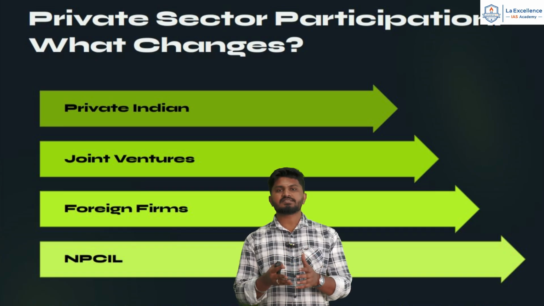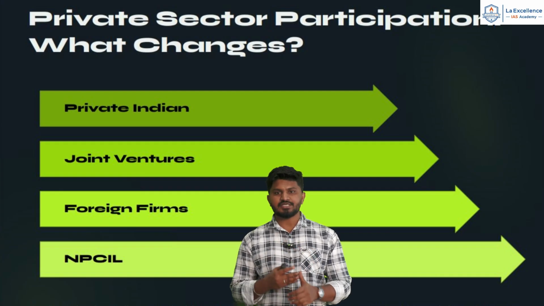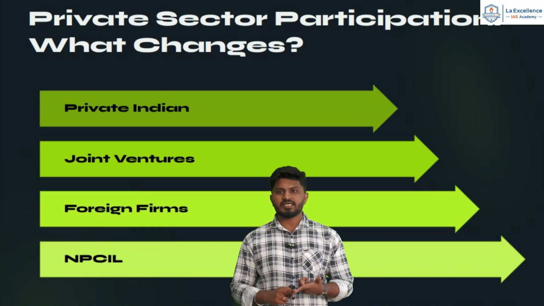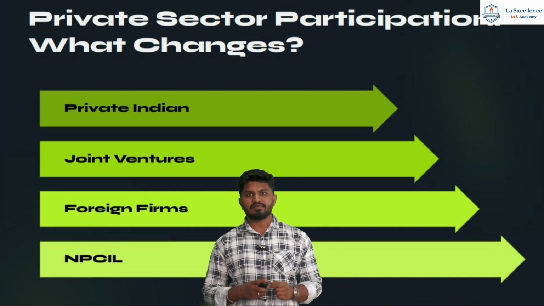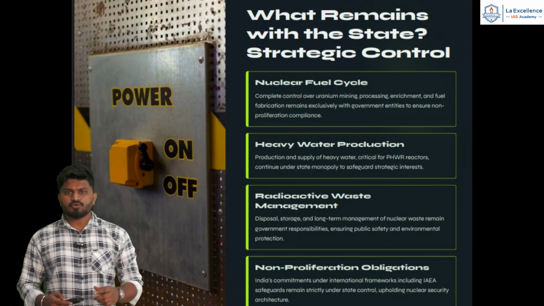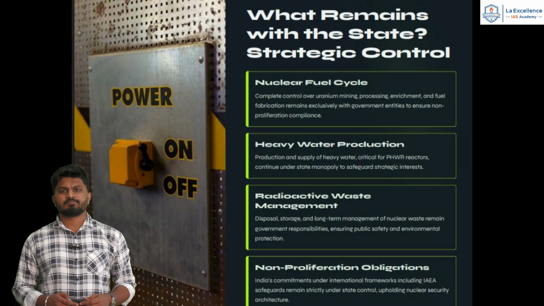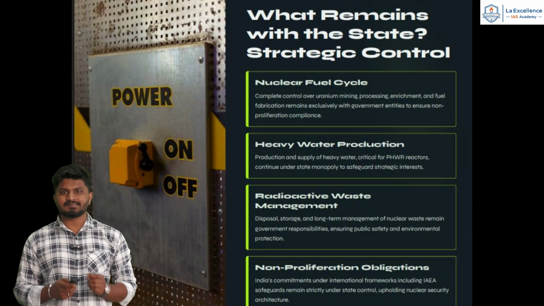So this is a multi-stakeholder approach, aimed at accelerating capacity addition, introducing competitive efficiencies, leveraging global investment and global expertise, as well as maintaining regulatory oversight. So now the question is, what remains with the state? What strategic control remains with the state? So the state retains certain aspects.